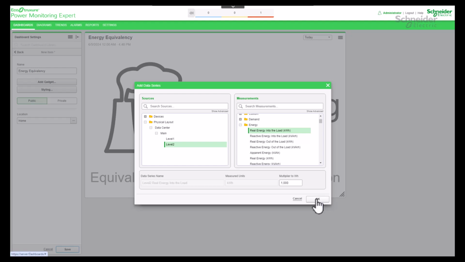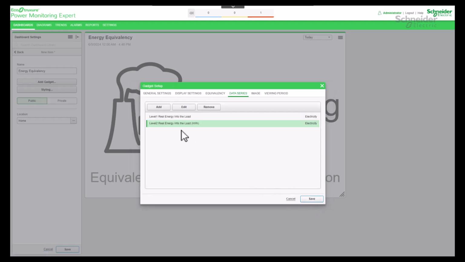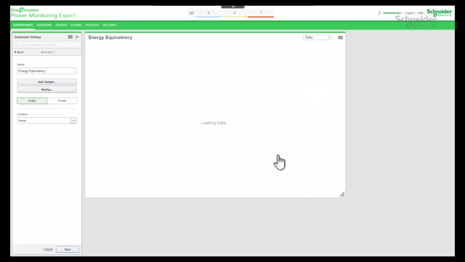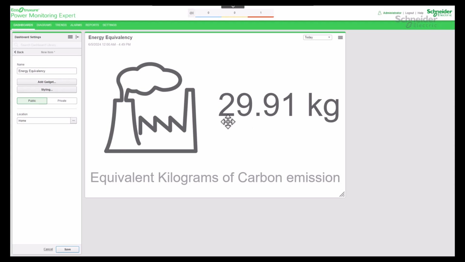You can see 2 data series are added in the list. Save the settings. The output shows a single conversion value that is equivalent to the aggregated consumption of 2 selected data series.